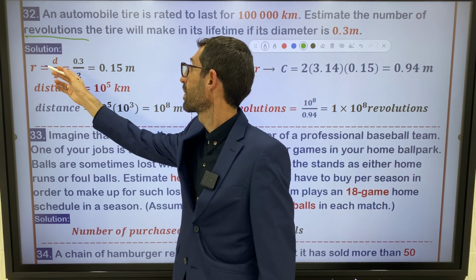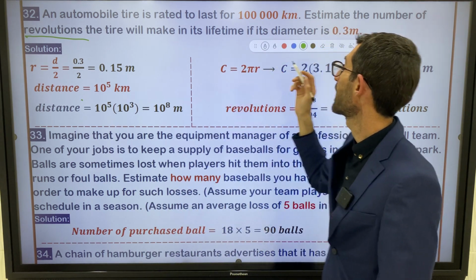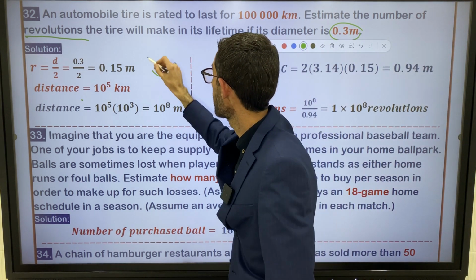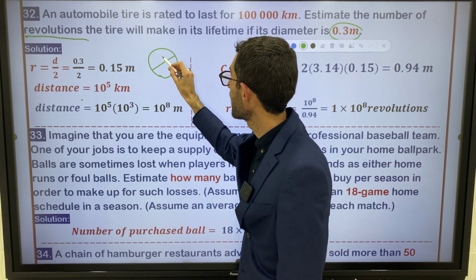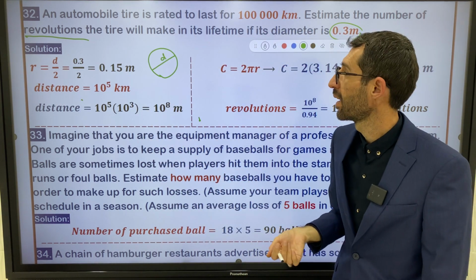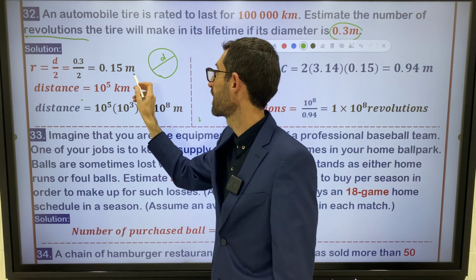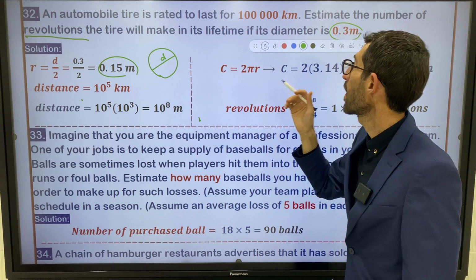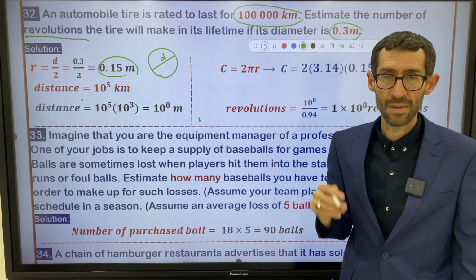Firstly, you have to find the radius of a tire, because we have the diameter of a tire. Diameter means from edge to edge. This is D, but we need R. We have to divide it by 2. The answer will be 0.15 meters, right? This is the radius.